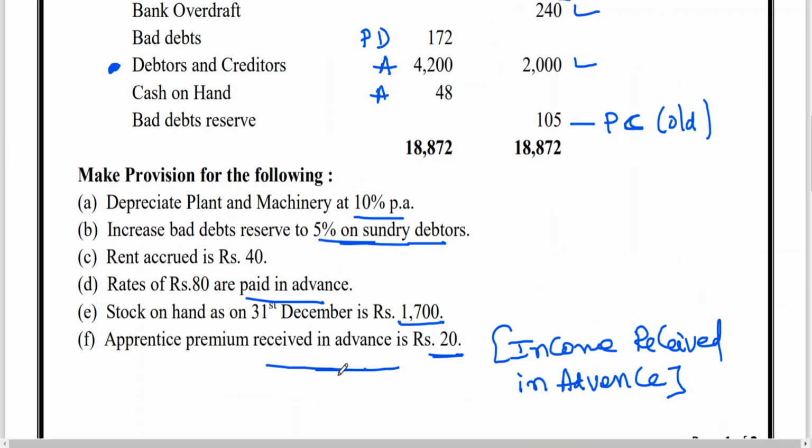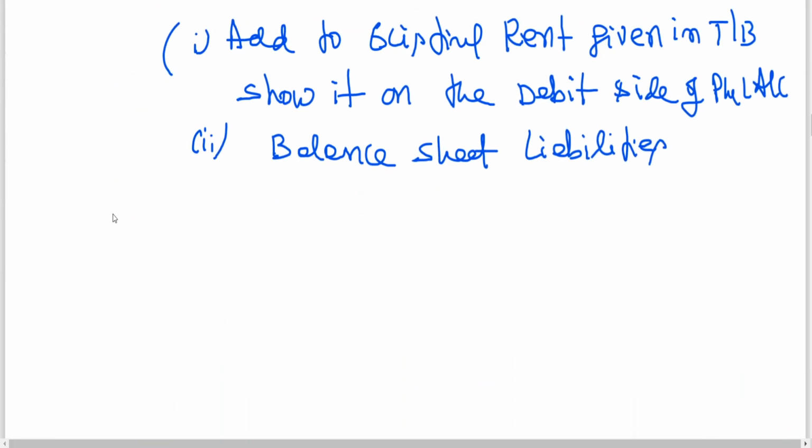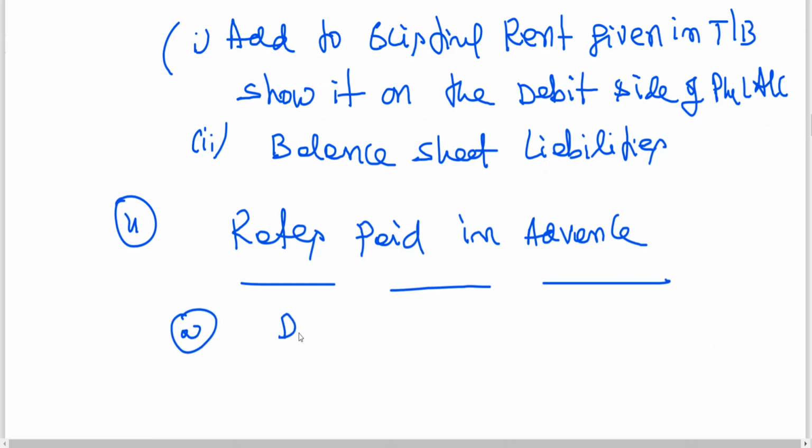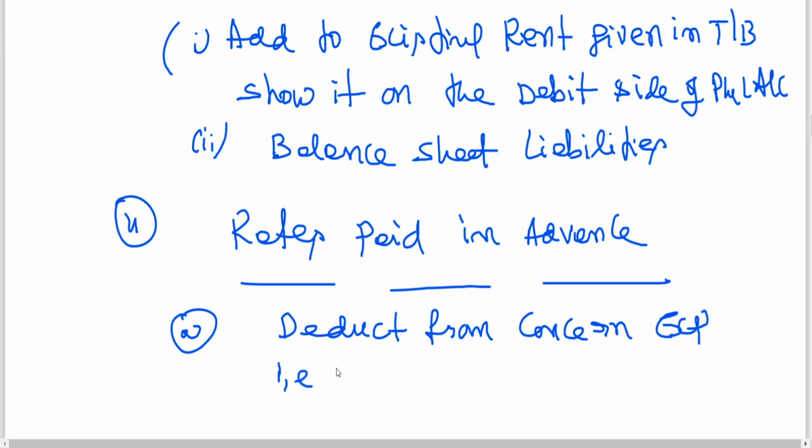Next, fourth adjustment is about rates paid in advance. Expenses paid in advance means deduct from the concerned expense, that is rates, in P&L account, debit side.